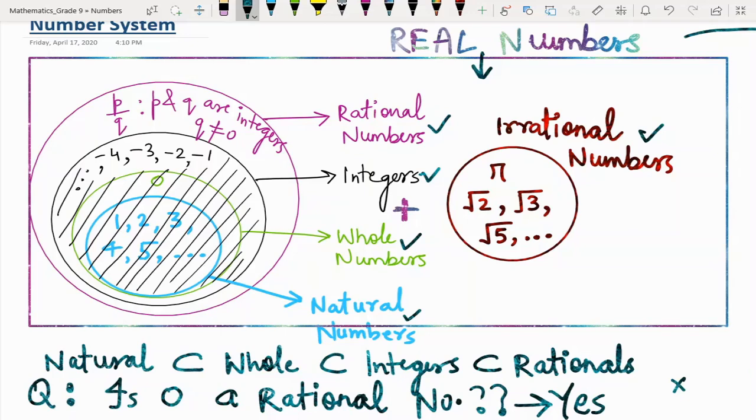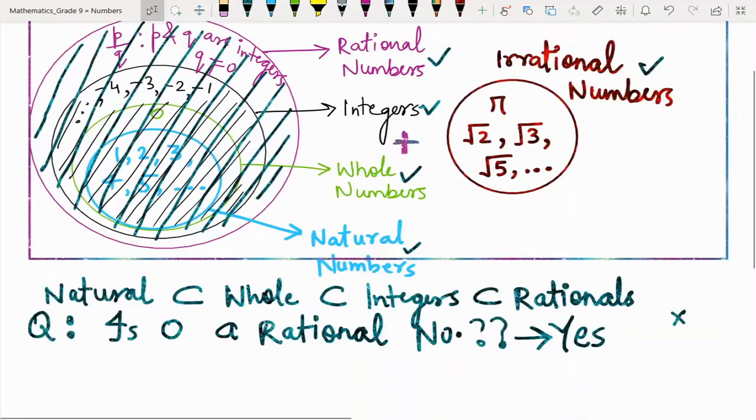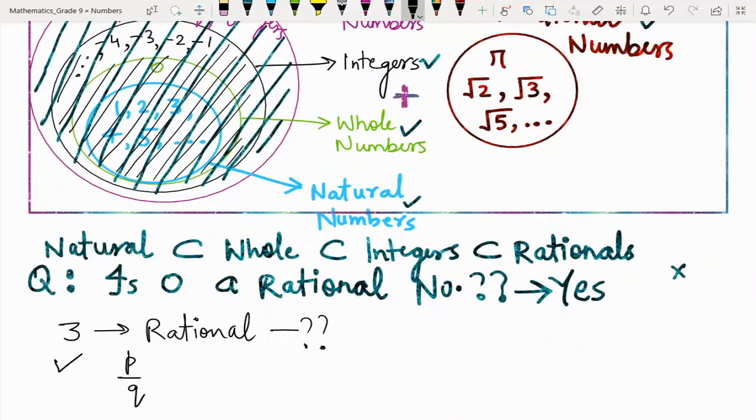And you see here, for rational numbers we have to see the bigger circle. Bigger circle includes all the numbers. The naturals also, whole also, integers also, and also the fractions and decimals, but of special types. Now my next question is, is 3 a rational number? Yes, because 3 can be written as 3 by 1 and it becomes the form p by q, where p and q is integer and q is non-zero.